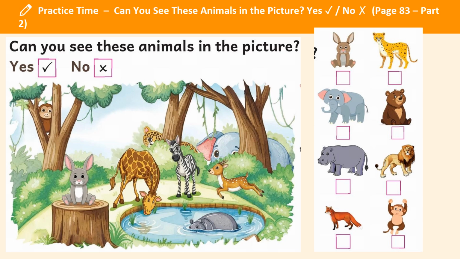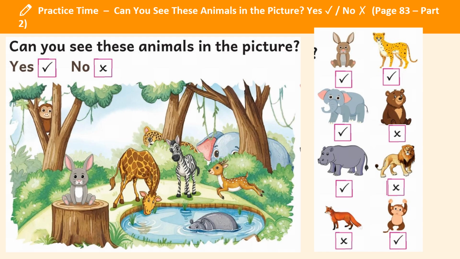So practice time. Can you see the animals in the picture? If it is yes or no, you need to tick or cross. So in the picture, we can see the rabbit, cheetah, elephant, but we can't see the bear. We can see a rhinoceros. We cannot see the lion nor the fox, but we can see a monkey.